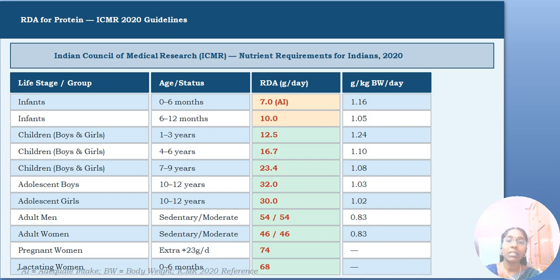If they are in the 6 to 12 months, then 10 grams per day is required. If they are in the adolescent stage, 32 grams for boys, 30 grams for girls. And adult men doing sedentary or moderate work, 54 grams per day. Adult women doing sedentary or moderate work, 46 grams per day. And during pregnancy, the increase is more, that is 74 grams per day, and lactating women should take 68 grams per day.